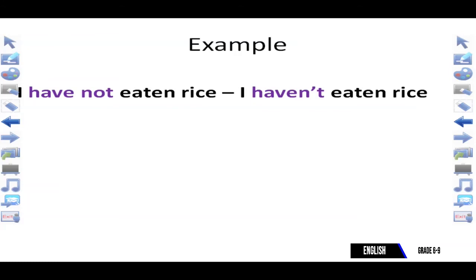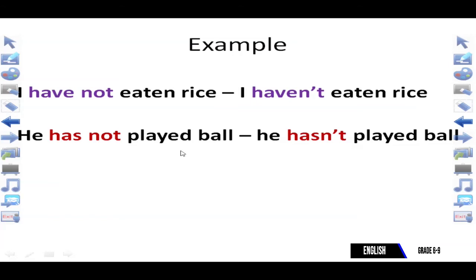Clear? Next one. He has not played ball. Here, has not has been contracted: he hasn't played ball. Has not, hasn't. Those two types of sentences will be available in your exam paper or in your English book.